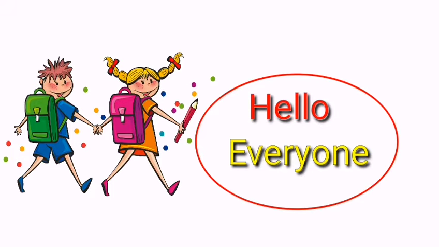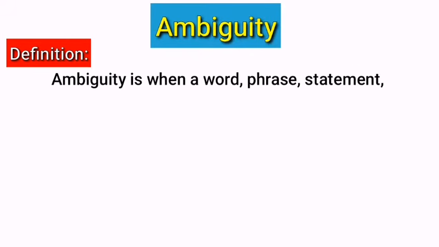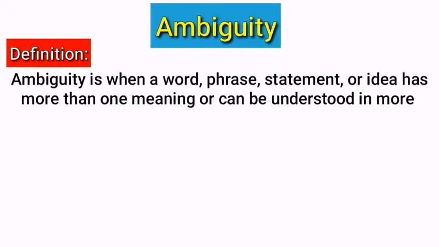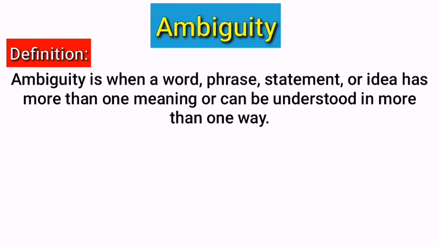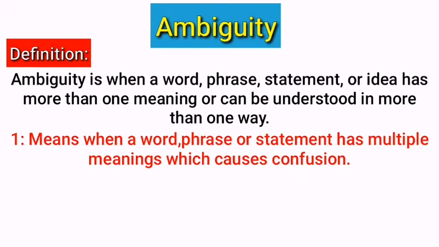Without wasting the time, let's move and learn it. Ambiguity is when a word, phrase, statement, or idea has more than one meaning or can be understood in more than one way. It refers to the possibility of multiple interpretations for a word, phrase, or sentence.